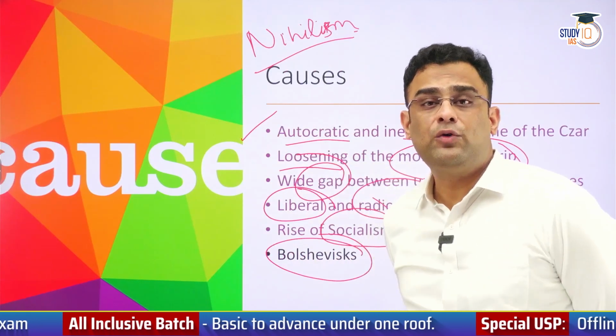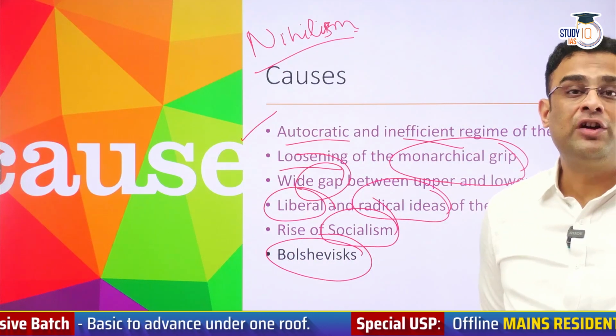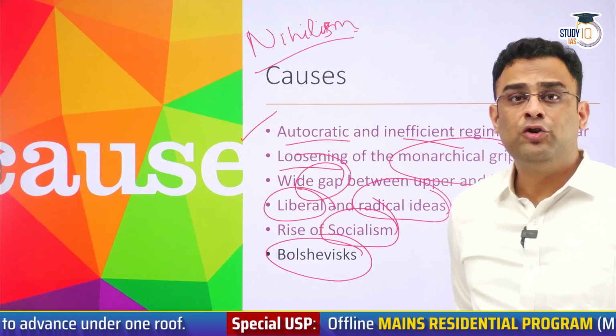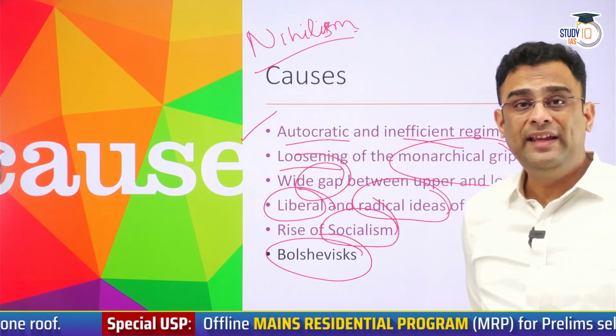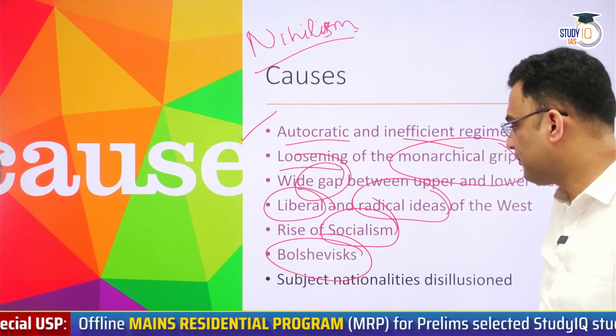They wanted to bring about a violent revolution in Russia to establish a communist regime there. They were ready to go to any extent to ensure the success of their team. These Bolsheviks would become very crucial in the years to come as they would lead the Russian Revolution.